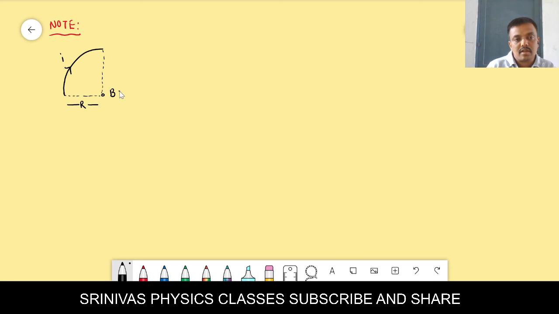Now what is the formula for the magnetic induction at the center of an arc which is one-fourth of a circle, a part of a circle? Due to an arc, we know that it is mu naught I by 4 pi r into theta. But here, how much angle is the arc making? It is one-fourth of a circle, which means it makes 90 degrees. But you should use the angle in radians. You should substitute that while using the formula.